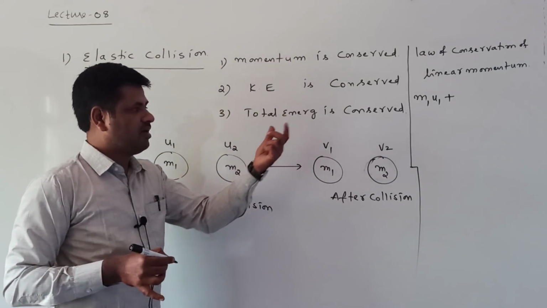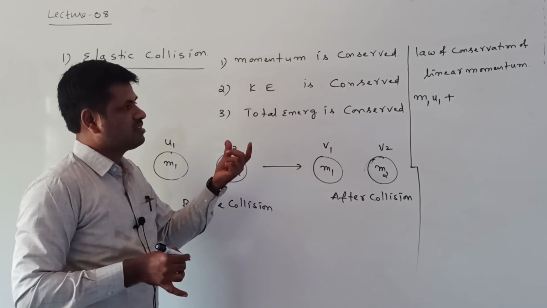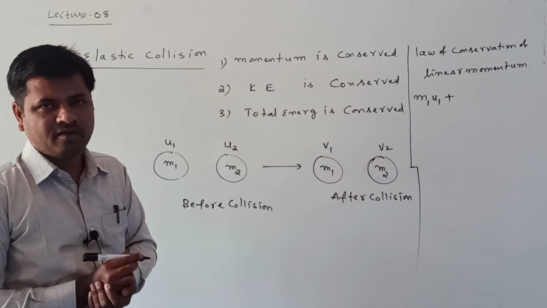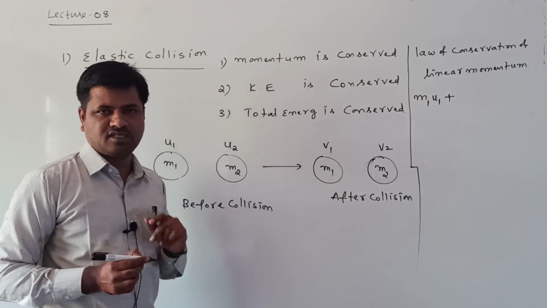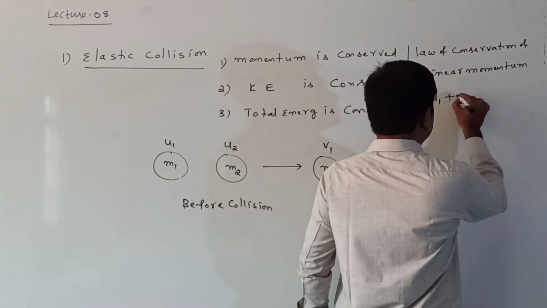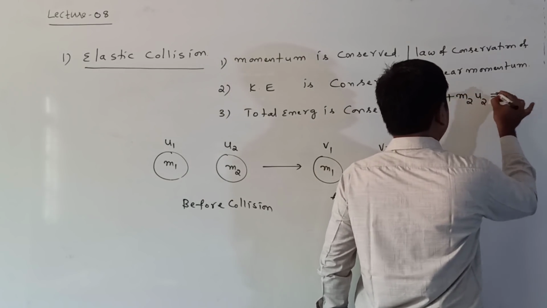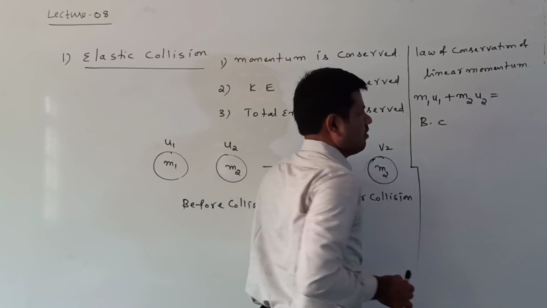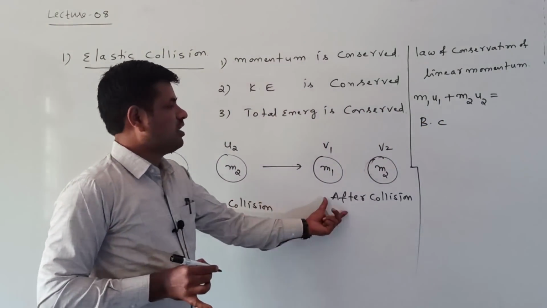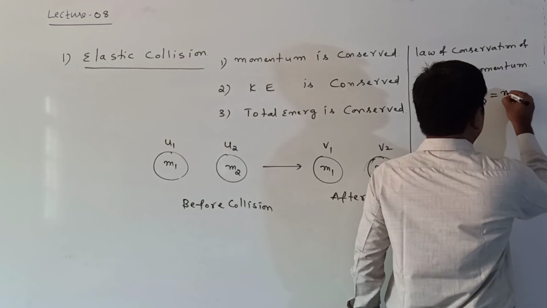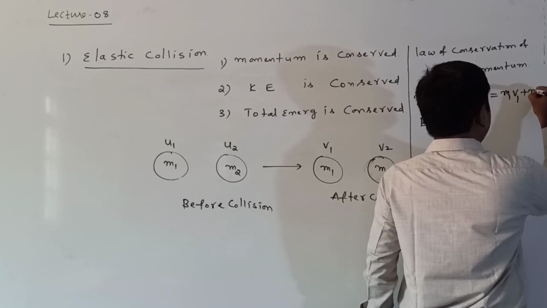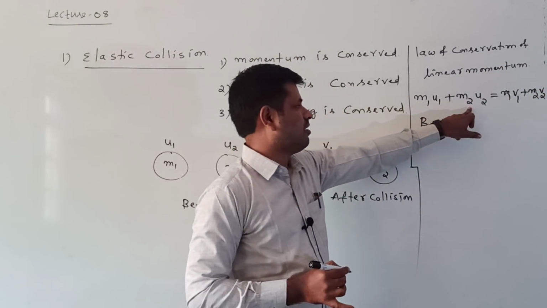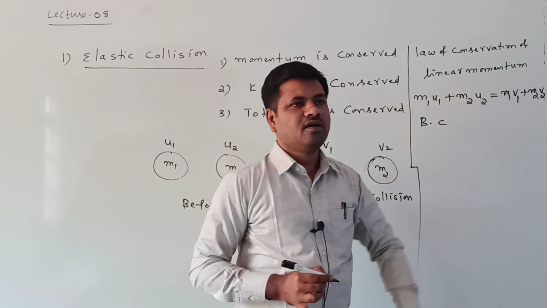System means the total momentum is the first body momentum and the second body momentum added, because this is totally considered as one system. So m1 u1 plus m2 u2 is the total momentum before collision, equal to the total momentum after collision. Total momentum after collision means m1 v1 plus m2 v2. Right, m1 u1 plus m2 u2 is equal to m1 v1 plus m2 v2.